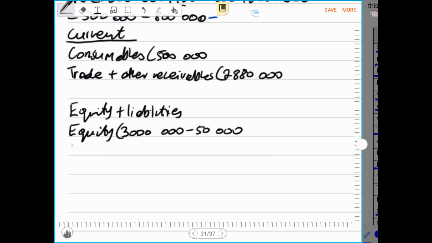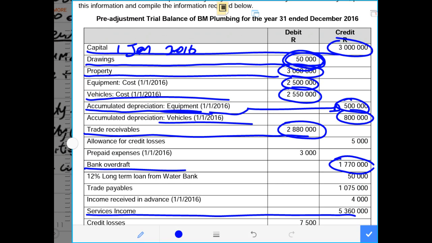Then we go to our liabilities, and under our liabilities we have non-current liabilities. Under non-current, I think there was a loan, but we don't know whether the loan was a long-term or a short-term loan. Or that is a 12% long-term loan from Water Bank.